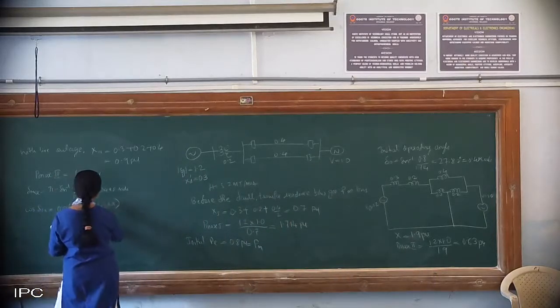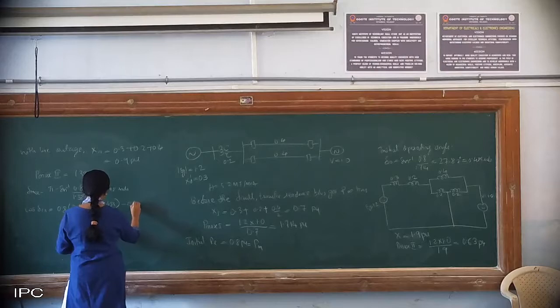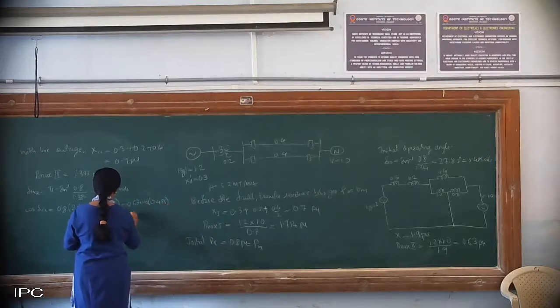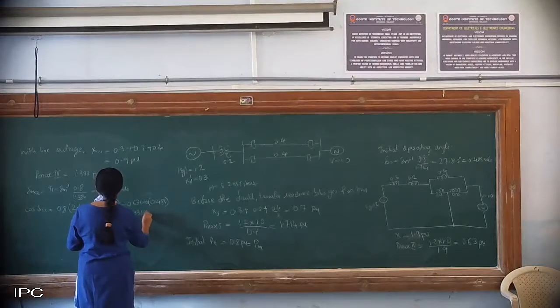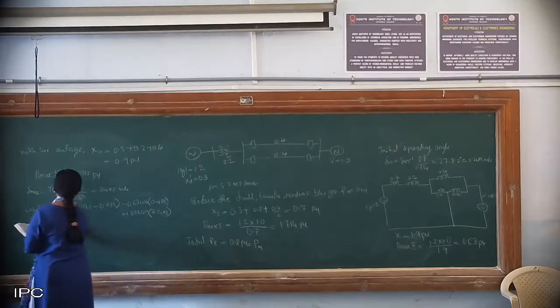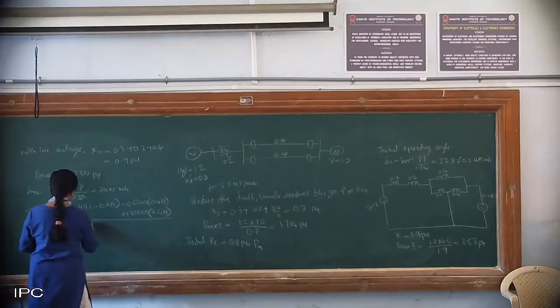Okay, so it's case 1. Then case 2, 0.63 into cos 0.485. Okay, plus 1.333 into cos of 2.498 divided by 1.333, that is Pmax 3 by Pmax 2.